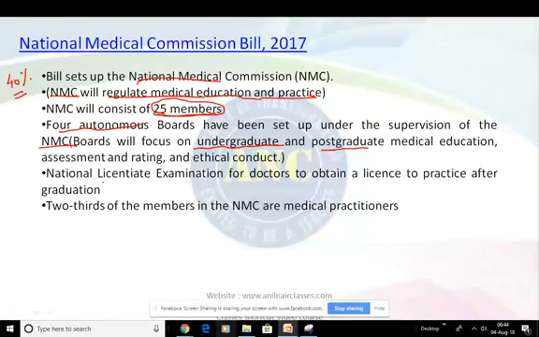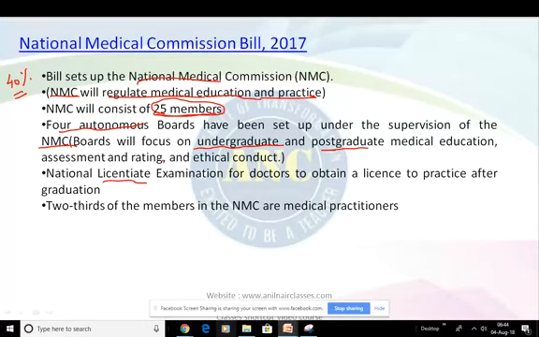Okay, so here, to obtain a license after graduation. That is basically for the postgraduate medical examination. This examination will also be the basis for admission to postgraduate medical courses. This will be the basis for admission to postgraduate.